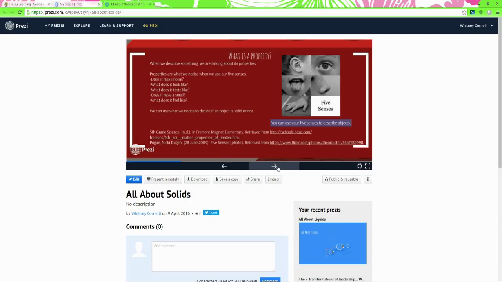We can use what we notice to decide if an object is solid or not. Let's look at this picture. You can use your five senses to describe objects.